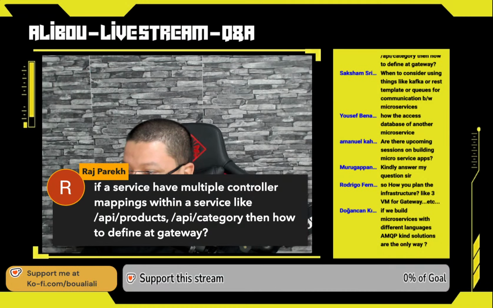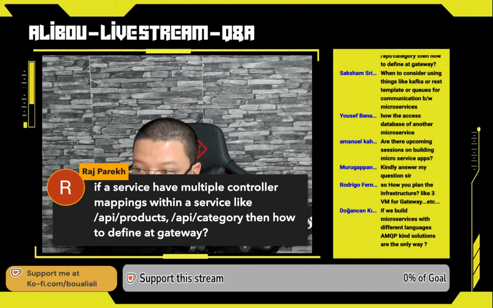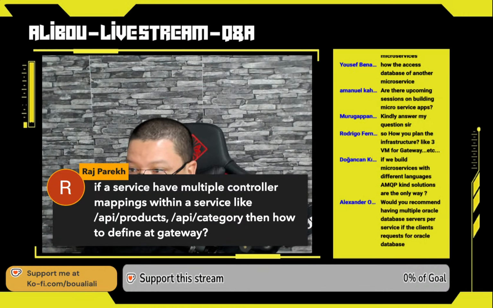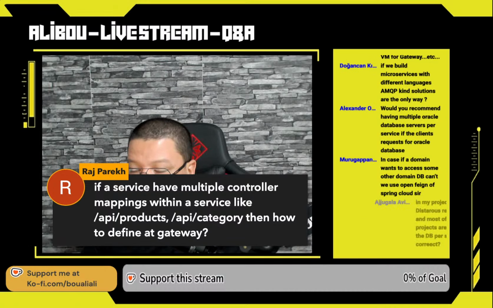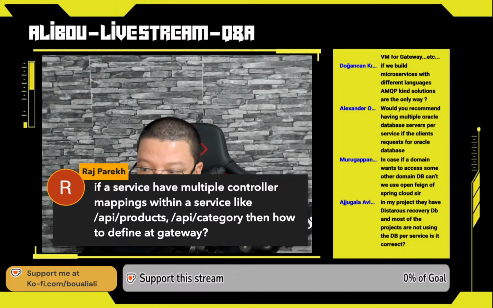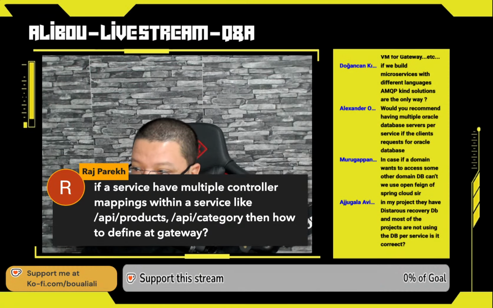Here we have another question. If a service has multiple controller mappings with service, like API product and API category, then how do we define the API gateway? I'm not sure if you are talking about the same microservice or two different microservices and how to do the routing.